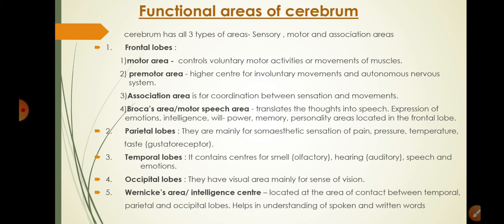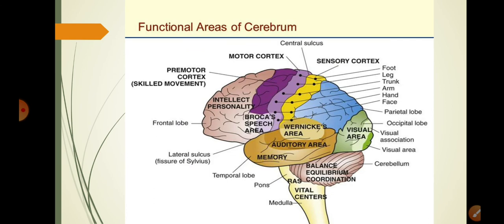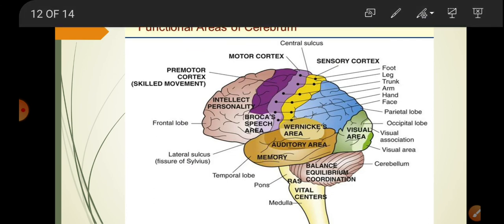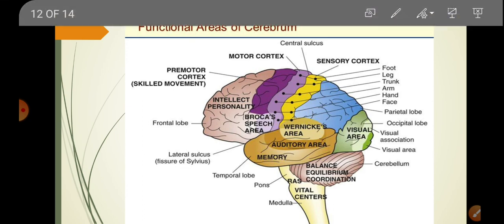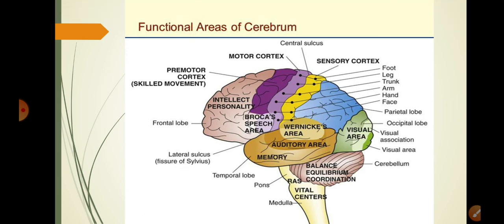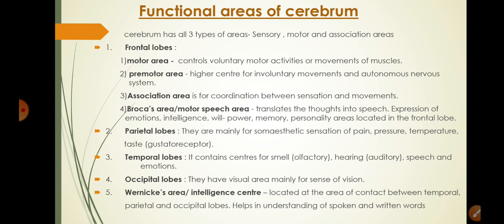So which are the four areas? Motor, premotor, association, and Broca's area. Then is the parietal lobe. There are mainly somesthetic areas for sensation of pain, pressure, temperature, and taste, which are gustatoreceptors. Parietal lobe is mainly concerned with the sensory areas. Then the lobe which is behind, the temporal lobe, contains centers for smell, hearing, speech, and emotions.